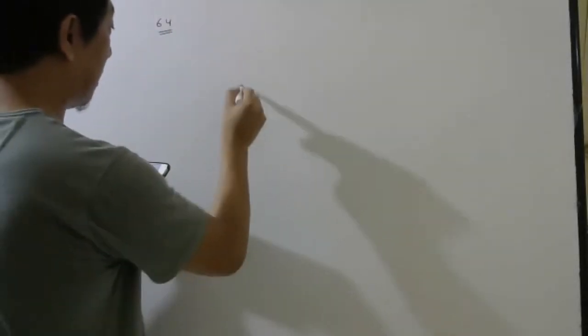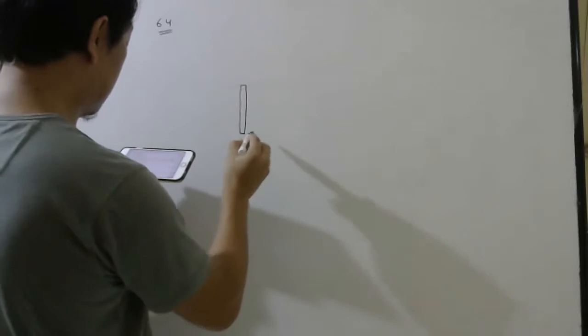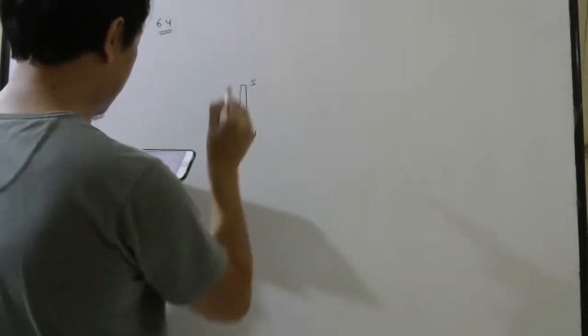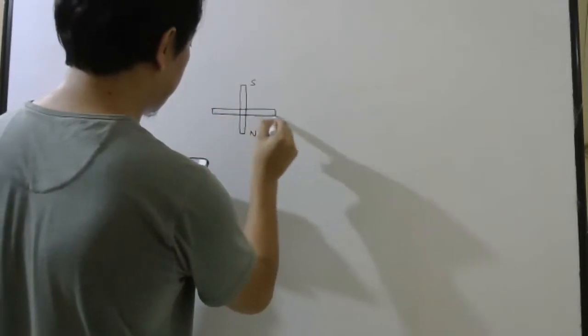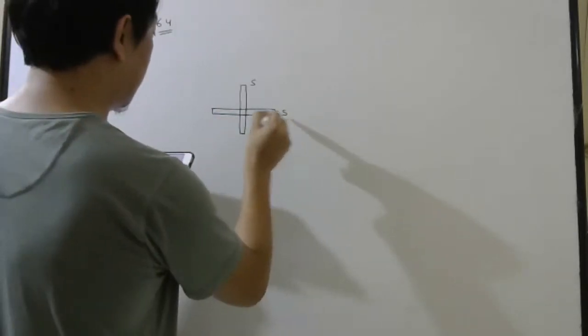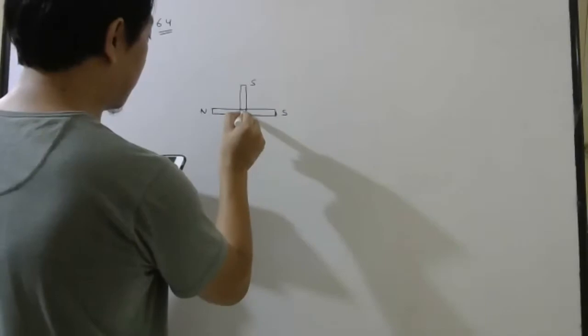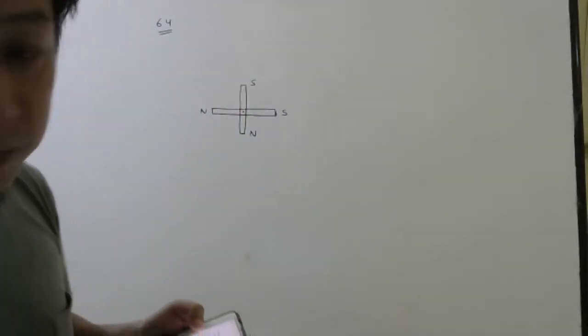Question 64: Two short magnets of equal dipole moment are fastened perpendicular at their center. So they have two magnets like this. North pole is here, south pole is here, and one more magnet is kept perpendicular, with south pole here and north pole here, and this is fastened. So they are fixed, but they are perpendicular.